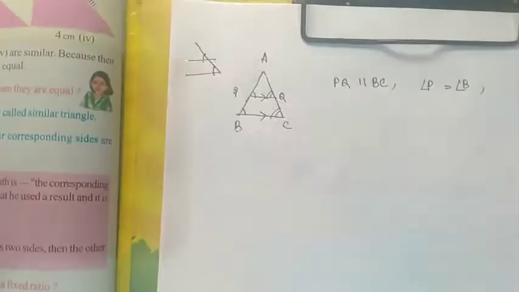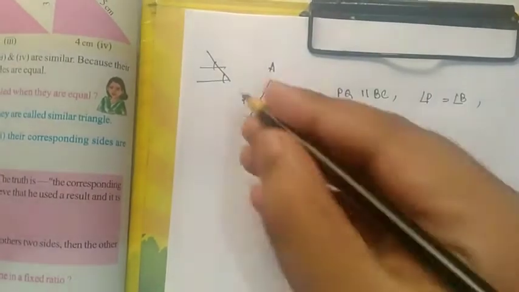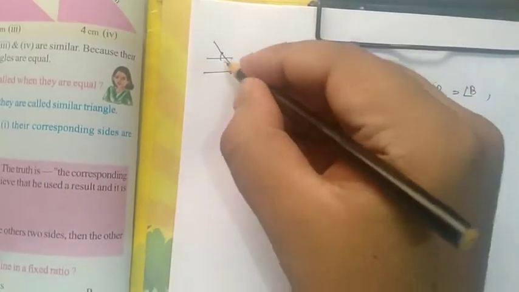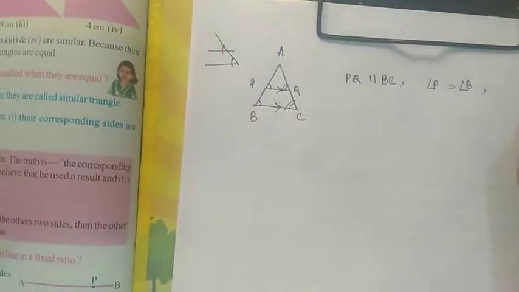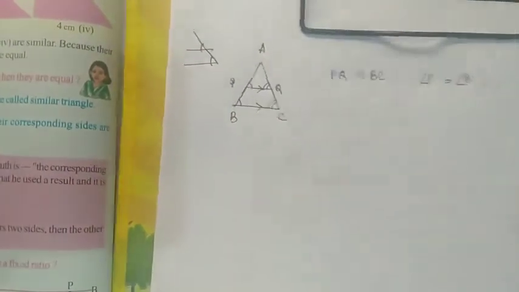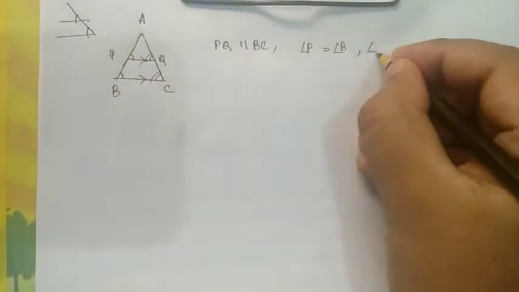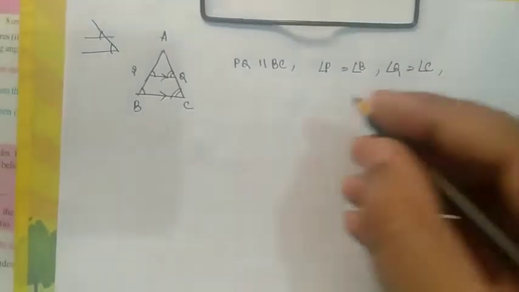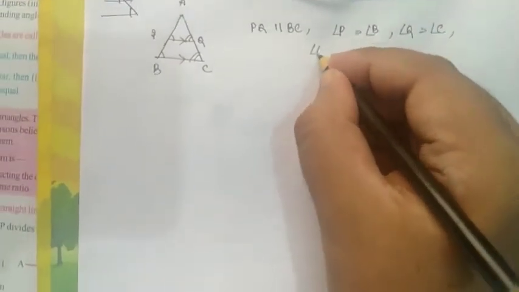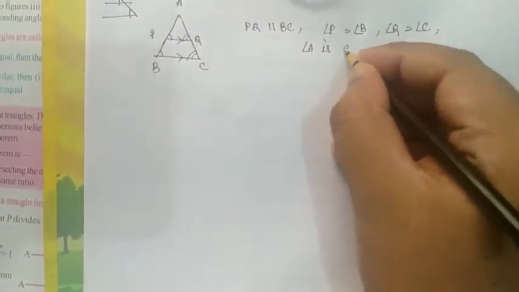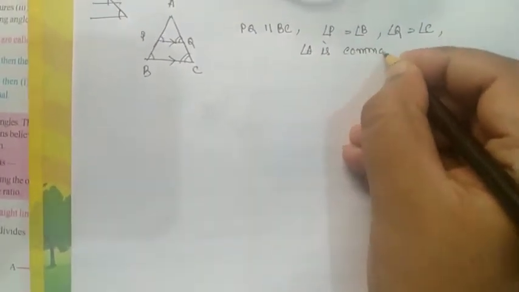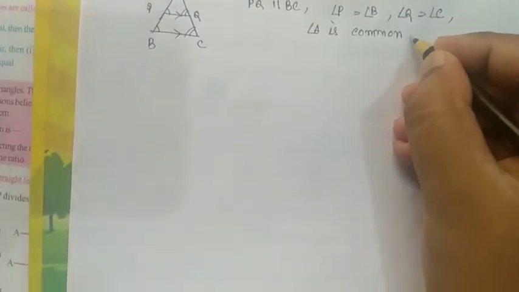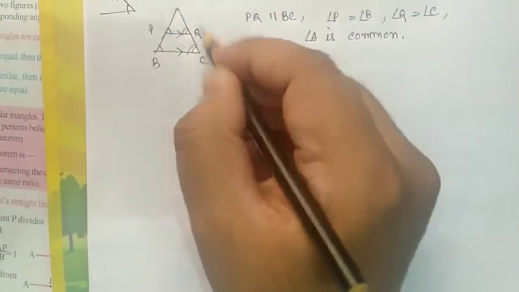So these two angles are corresponding angles. Therefore we can say angle Q equals angle C. The remaining angle A is common in the two triangles APQ and ABC.